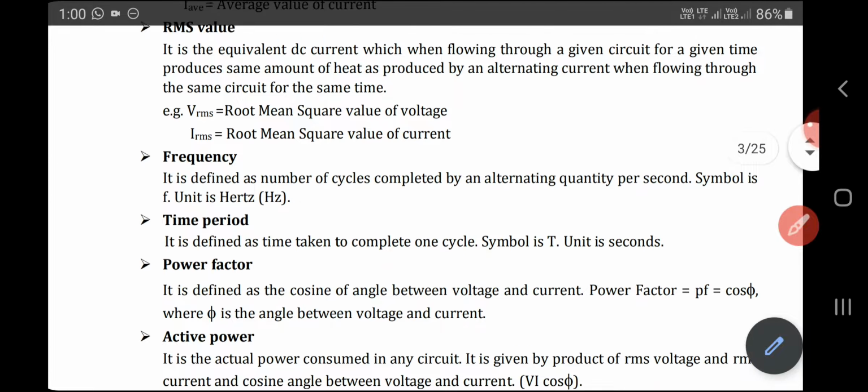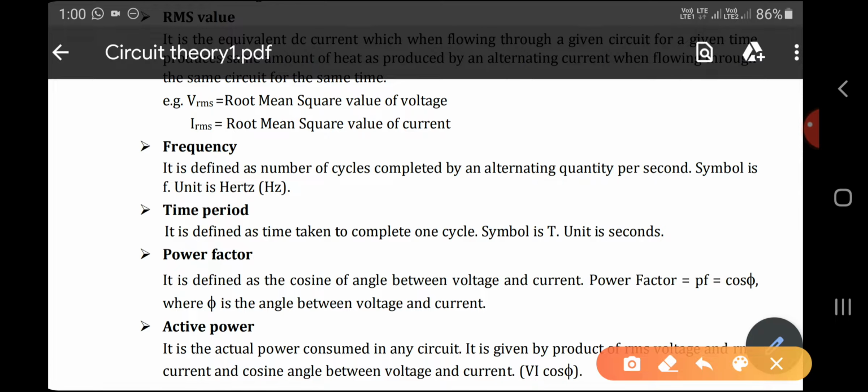The next definition is power factor. Power factor is also one of the most important definitions. It is defined as the cosine of the angle between voltage and current. The power factor can be represented as cos phi, where phi is nothing but the angle between voltage and current.